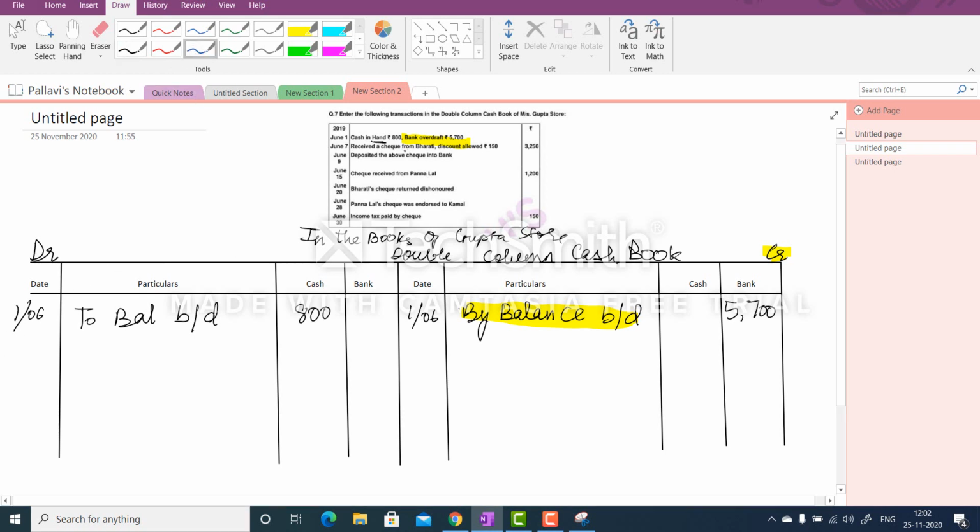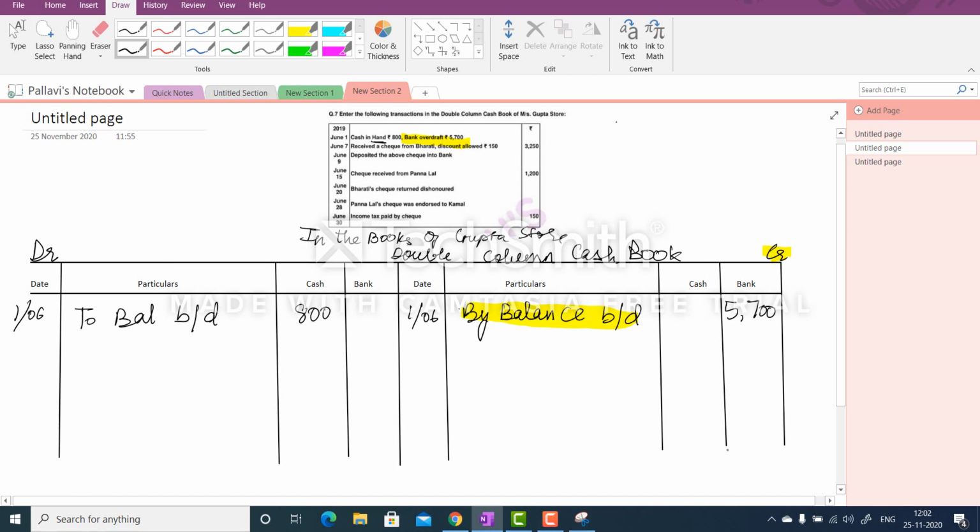Now on June 7th you received a check from Bharti. So what will be the entry for this? I'm just going to show it here. And you can see the next entry is deposited the check into the bank. So that means the check was not deposited on the same day in the bank, right?